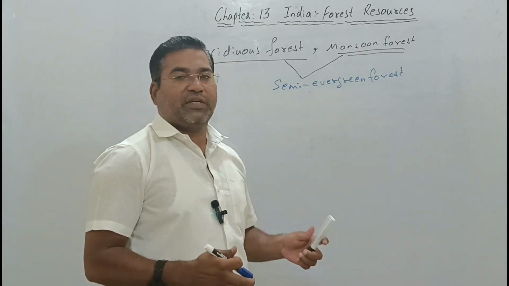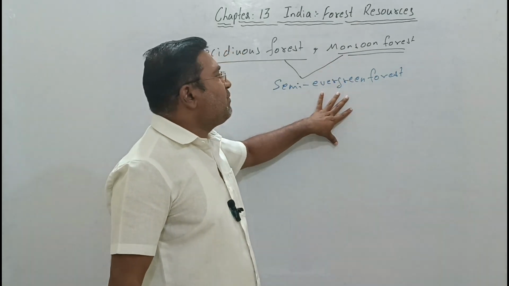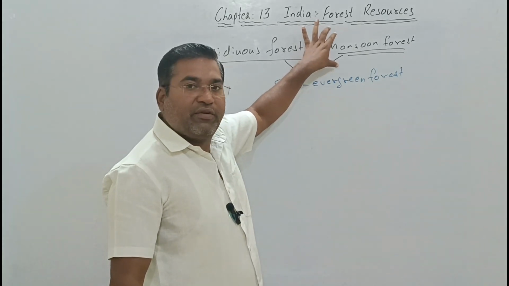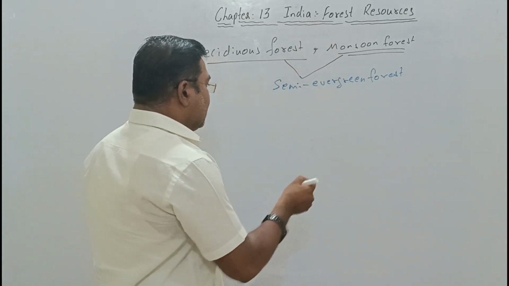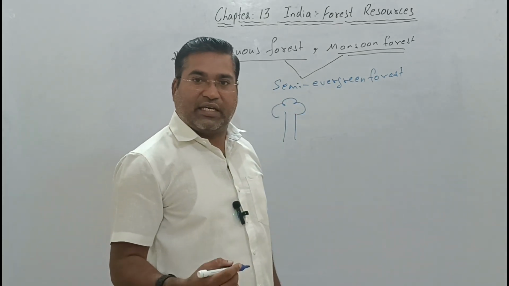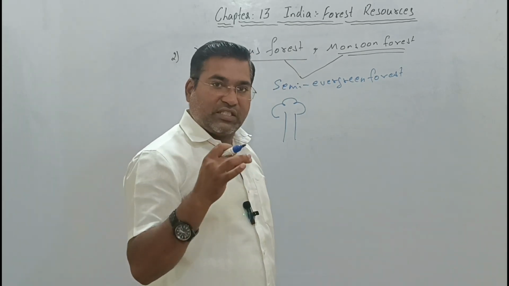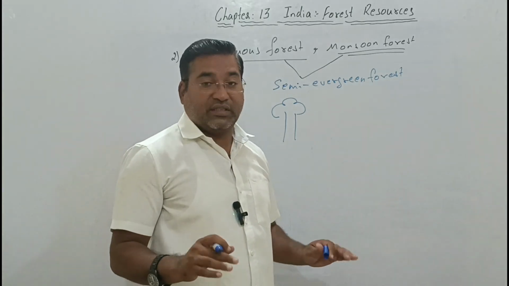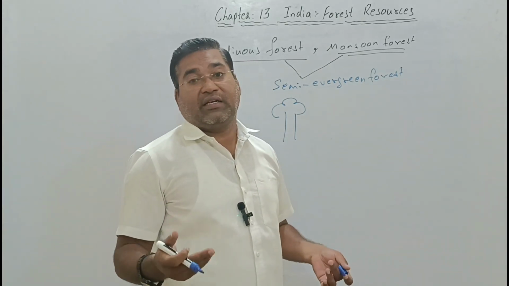There is no big difference between the evergreen forest and the tropical deciduous forest, monsoon forest, or semi evergreen forest, but the word used is monsoon forest. Now, when we are seeing the monsoon forest, the major character of this forest is that the trees here shed their leaves due to the dry weather.